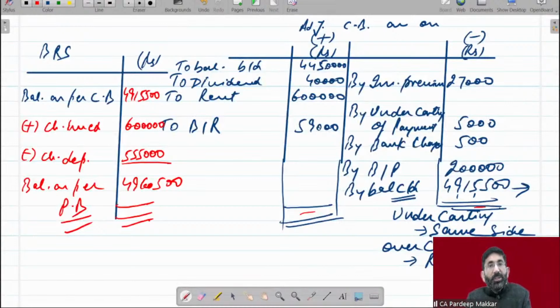Because it has been mentioned that is the balance as per cash book. If it is balance as per cash book, it will be taken in debit side. If it is overdraft as per cash book, it will be taken on credit side. बेटा आप लोगों ने कैश बुक करी हुई है, आपको पता है कि अगर डेबिट बैलेंस होगा तो पॉजिटिव बैलेंस होगा, बैलेंस जो है वो डेबिट होता है, ओवरड्राफ्ट जो है वो क्रेडिट होता है. ठीक है.